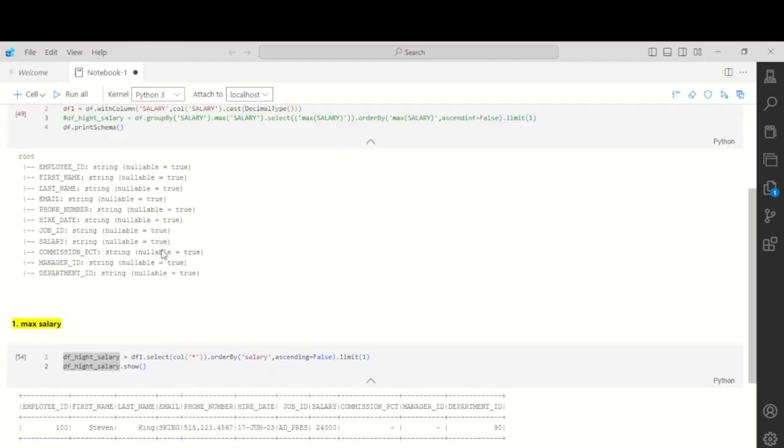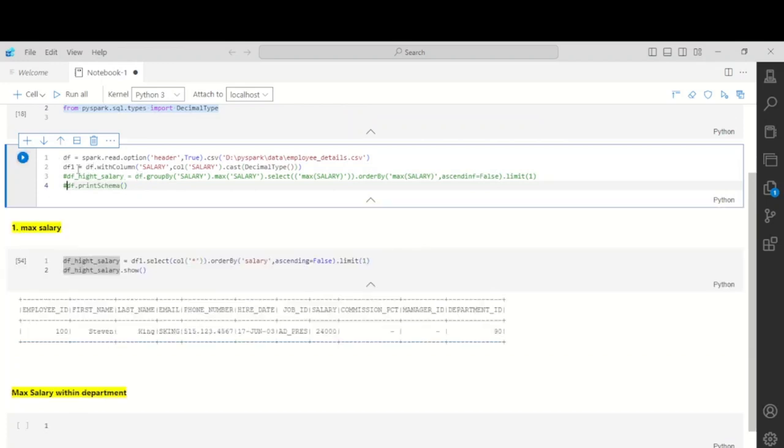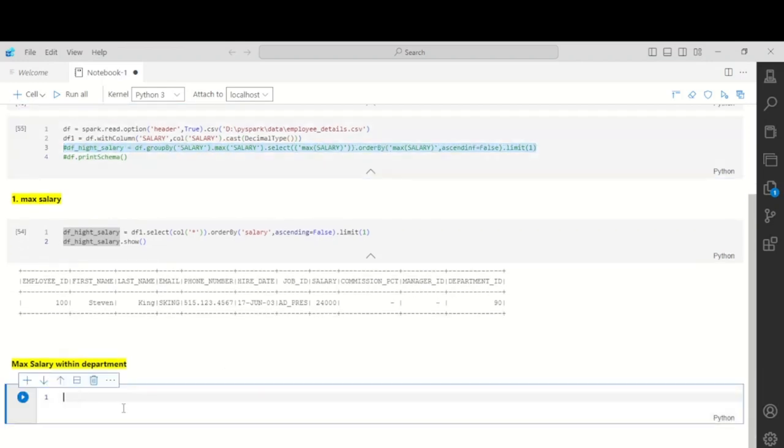Now I'm not going to print the schema again, just let it be. We have df1. Take this one and put it in df highest department. Now, instead of the earlier approach, in group by we have to use department ID.